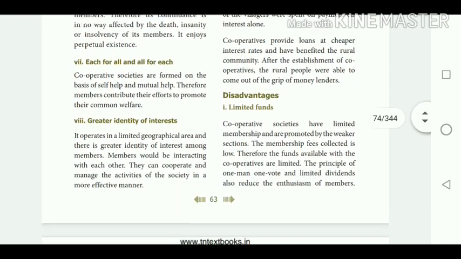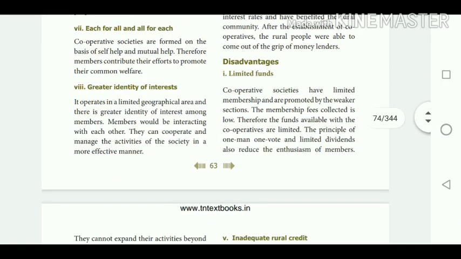Then next we are going to see the disadvantages. The first disadvantage relates to limited funds, because the membership fee is very low. Therefore, the fund created by the cooperative society is very little. This is one of the disadvantages of the cooperative society.